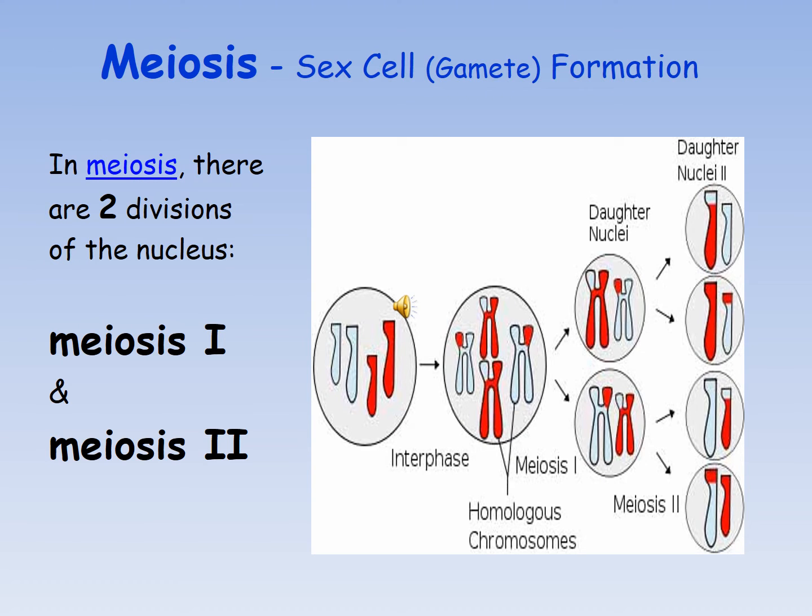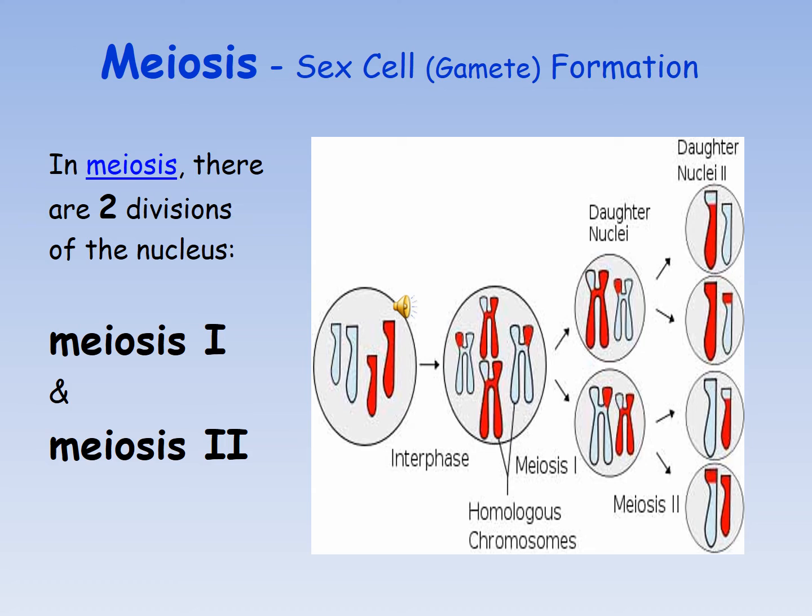Okay, let's start meiosis. In meiosis there are 2 divisions of the nucleus, or simply we can say meiosis can be divided into 2 broader phases, that is meiosis 1 and meiosis 2.